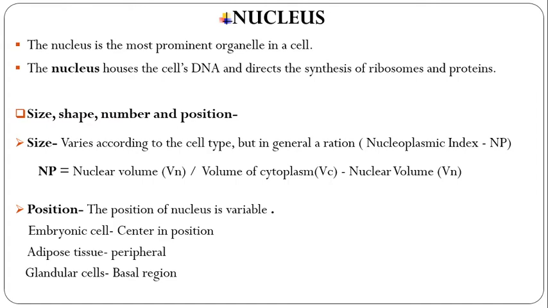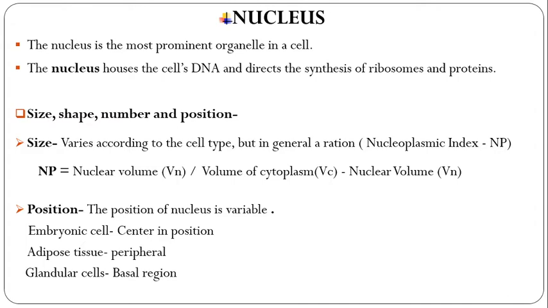In the size, the size varies according to the cell type, but in general the ratio, the nucleoplasmic index NP, is equal to nuclear volume divided by volume of cytoplasm, that is Vn over Vc.